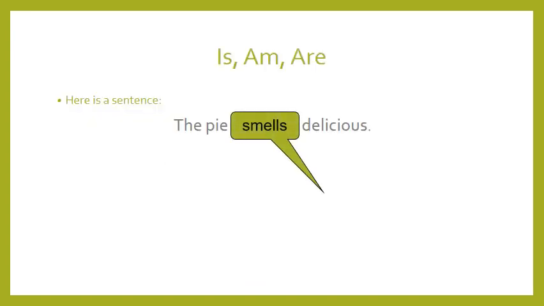Here is a sentence. The pie smells delicious. Where is the verb? The verb here is smells. You might say directly it's related to senses. Okay, it's related to senses, but let's check first if it's linking or not. What should we do? What does the rule say? Substitution. What should we substitute smells with? Any kind of linking verb: am, is, or are.